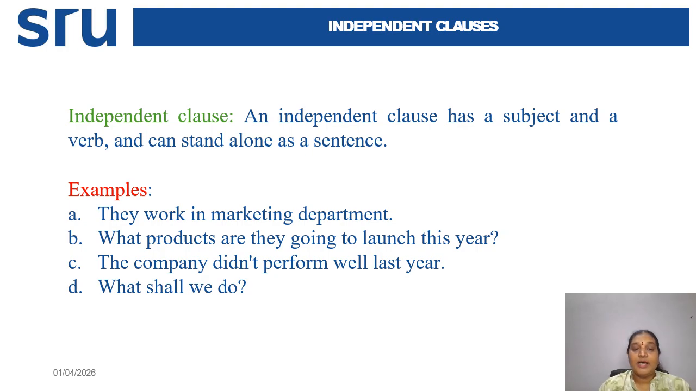What products are they going to launch this year? This is also giving complete sense. The company did not perform well last year. What shall we do? All these sentences are considered independent clauses because they have a subject and a verb and they give complete sense, right?